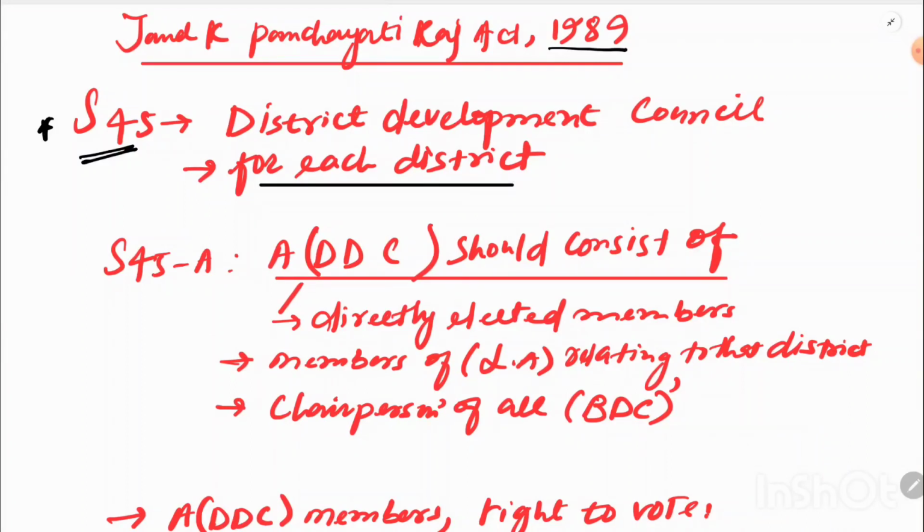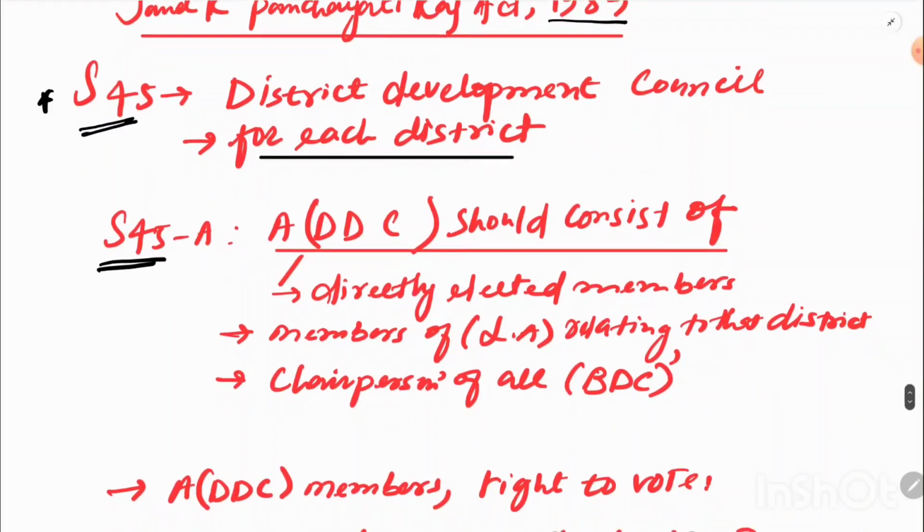In every district. And if there is a District Development Council, obviously there should be members who are part of it, okay? And who shall be the eligible members? Firstly, those who are directly elected through election, okay? And second, some of the members of the legislative assembly related to that district. So in a general way, only some of the members of the legislative assembly.